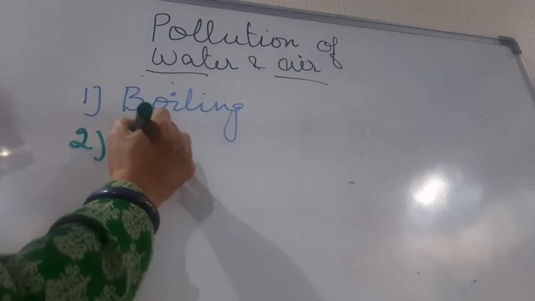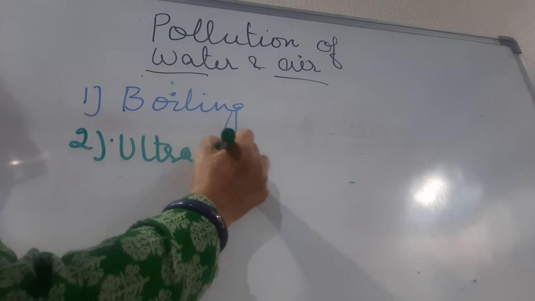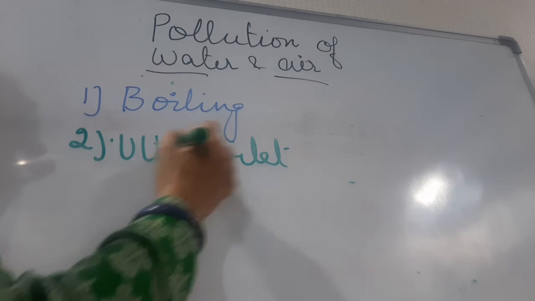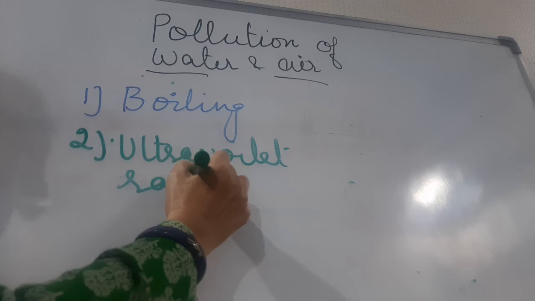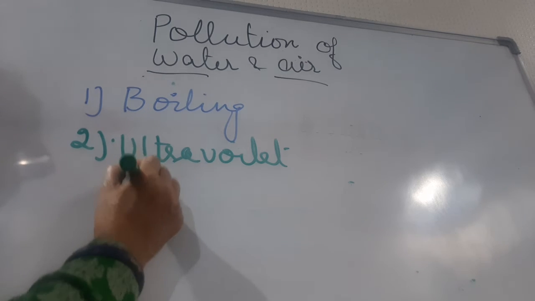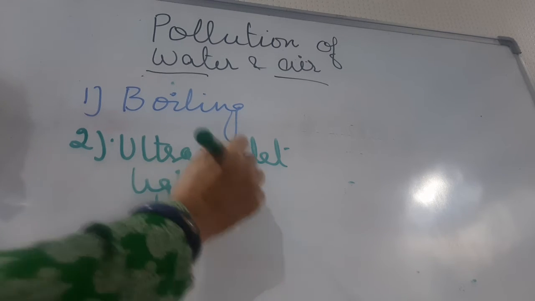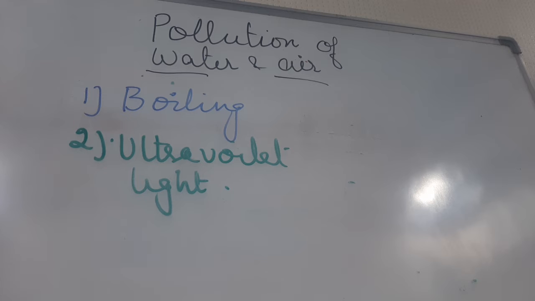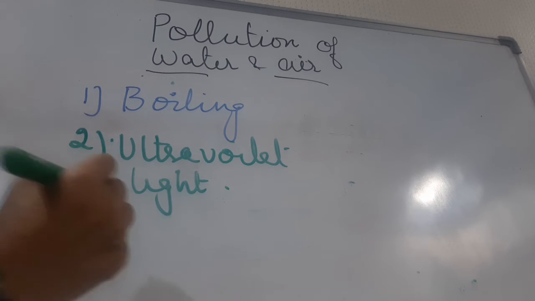Second is, children, ultraviolet rays. A special type of light known as ultraviolet light, which kills germs. It is used in several water purifiers which are available in the market.